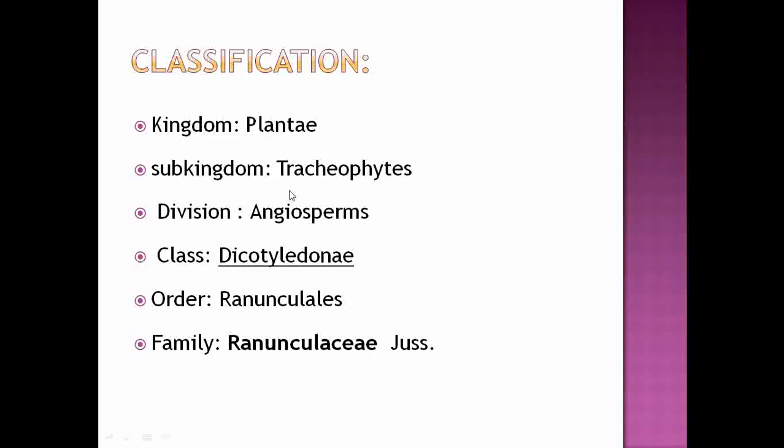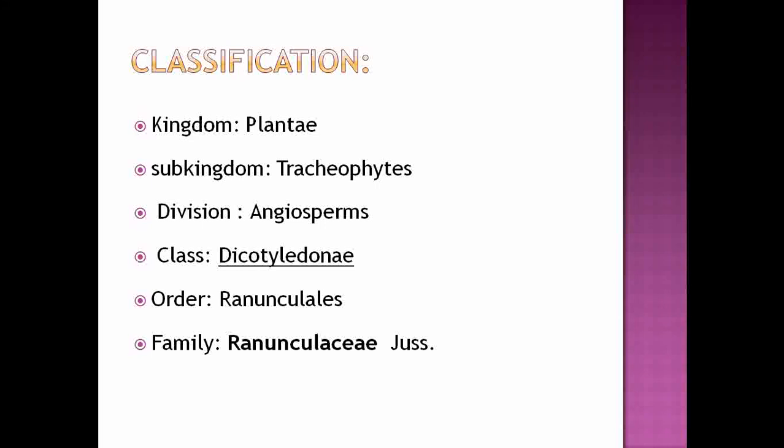So next we see the classification of that family. If we observe the classification of that family, it comes under the kingdom Plantae because they show presence of chlorophyll. Then it belongs to subkingdom Tracheophytes. Tracheophyte means they show presence of a well developed vascular system, means well developed xylem and phloem. That's why it is included under the subkingdom Tracheophytes.